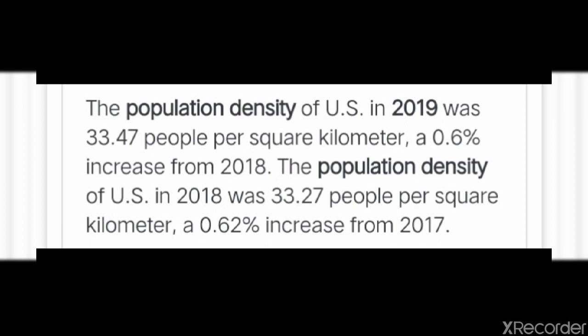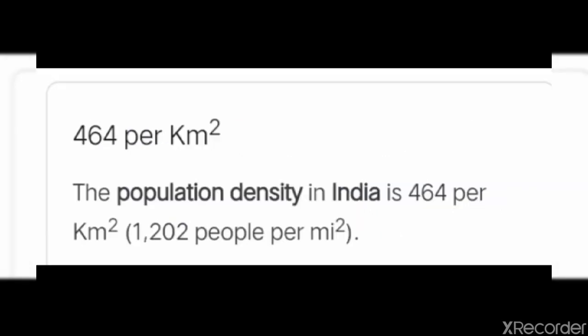The population density of US in 2018 was 33.27 people per square kilometer, a 0.62% increase from 2017. Now what about our India? The population density in India is 464 people per kilometer square.